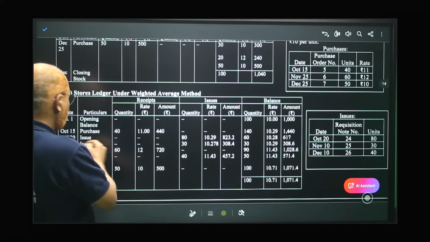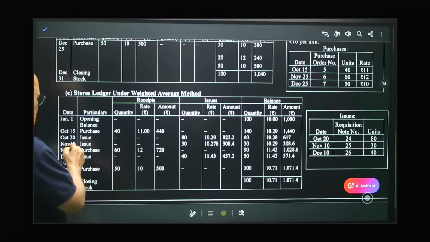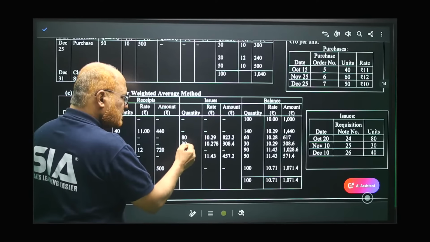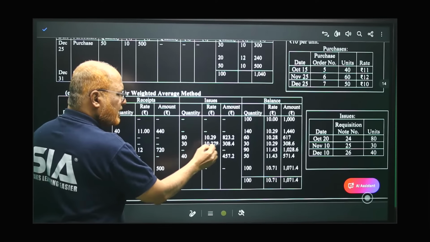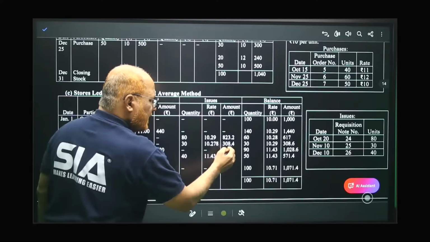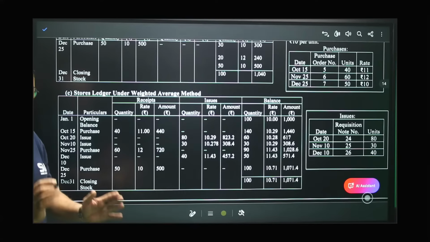Then after that we have November 10th. November 10th there is issue of 30, same from the previous lot. 30 units we are issuing at 10.278. Now subtract 617 minus 308.4. We'll get 308.6. That is the difference.